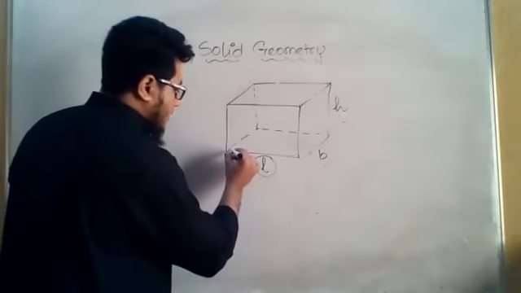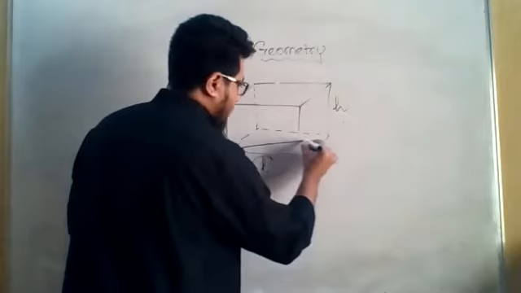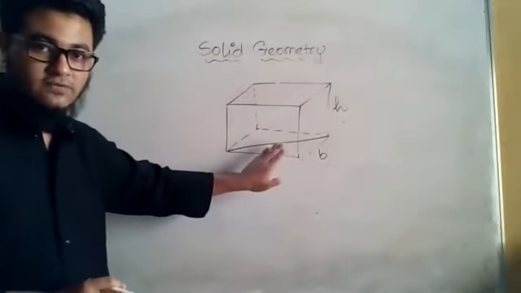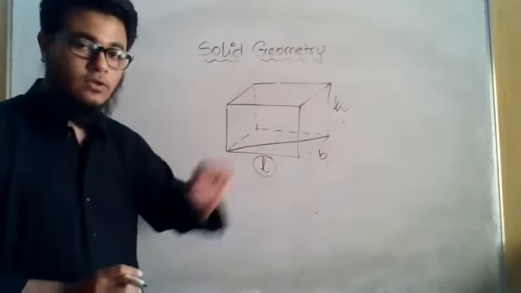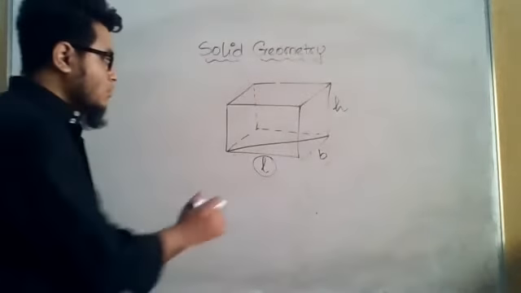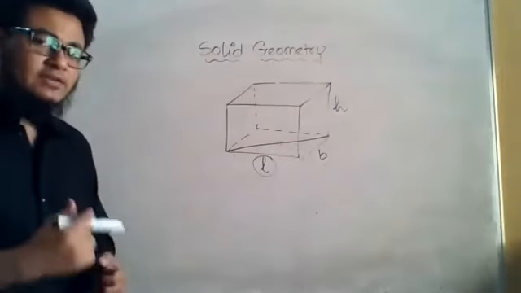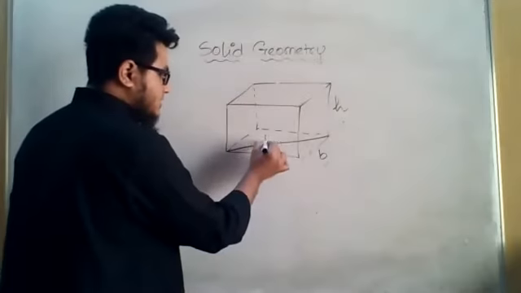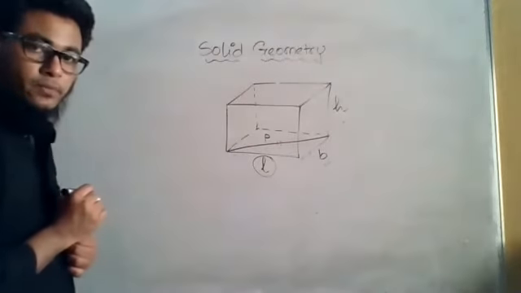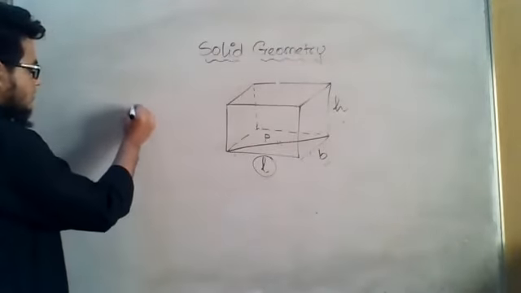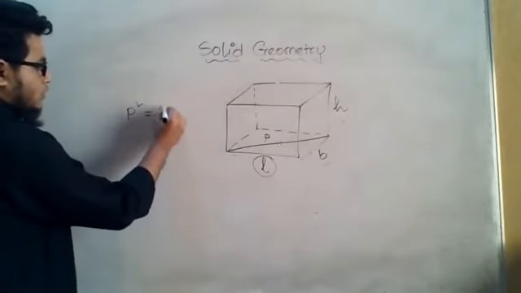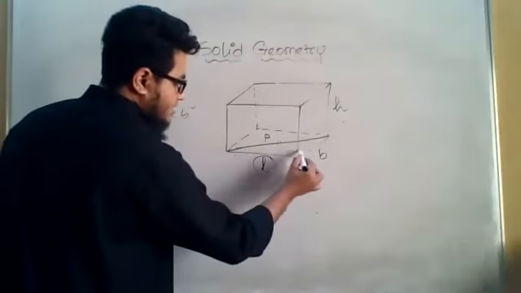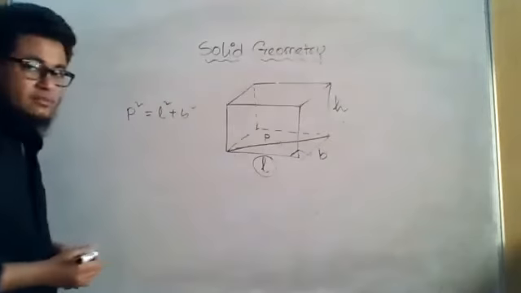Let us think about the diagonal of the bottom surface. Can you imagine it? This is the bottom surface, and I have drawn the diagonal of the bottom surface. What will be the length of this one? I can find it using the Pythagoras theorem. Let us say I have represented this as P. According to the Pythagoras theorem, P square is equal to L square plus B square, because this is a right angle triangle, and this angle is a right angle.